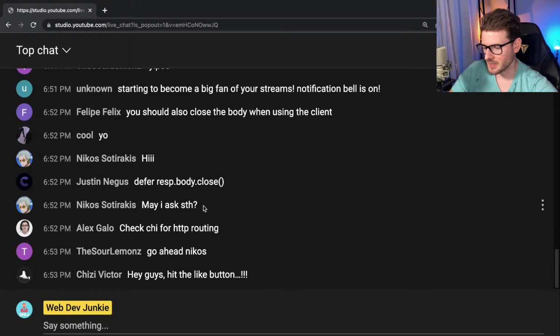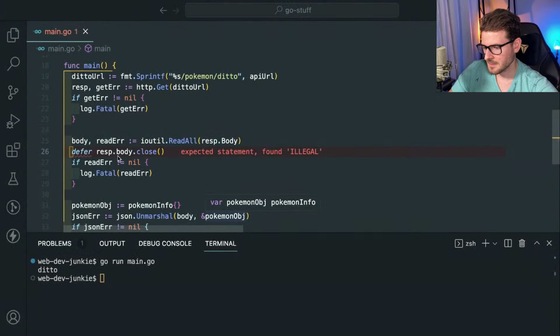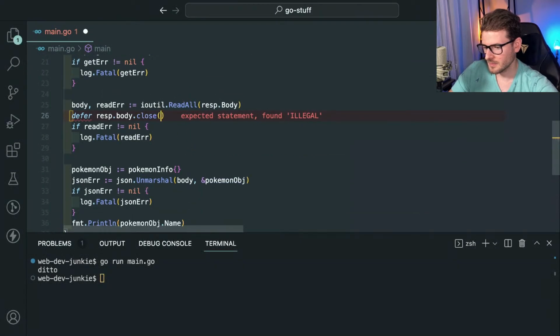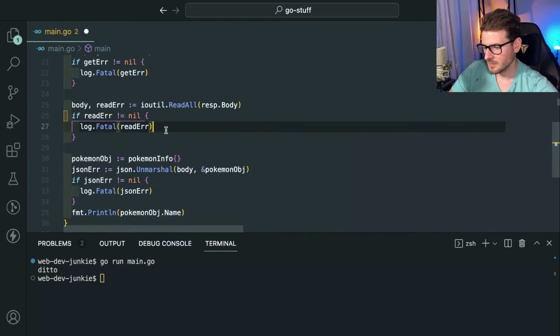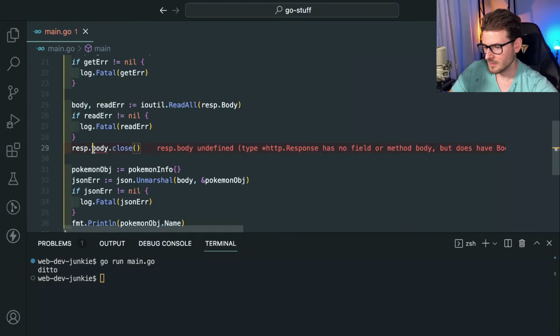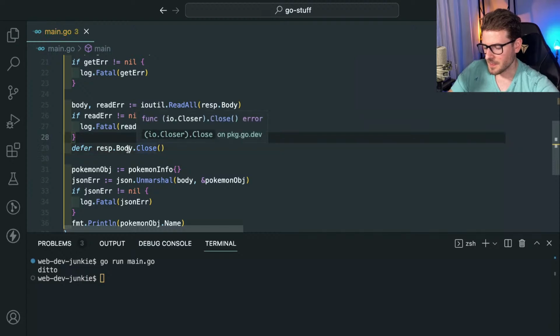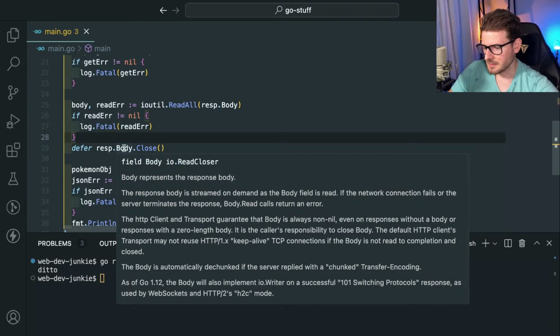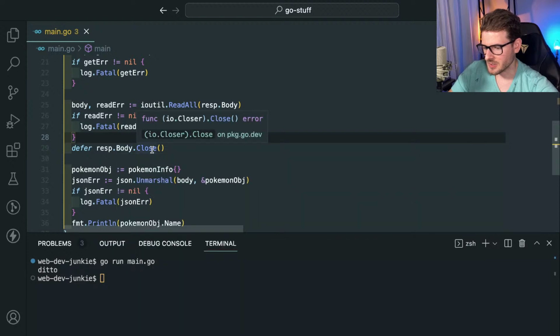Illegal closing of bodies. Oh, it's capital B. Duh. It's probably capital C too. Tell me what happens if you don't close the body. You just have data that's literally just sitting on your heap, just unused.